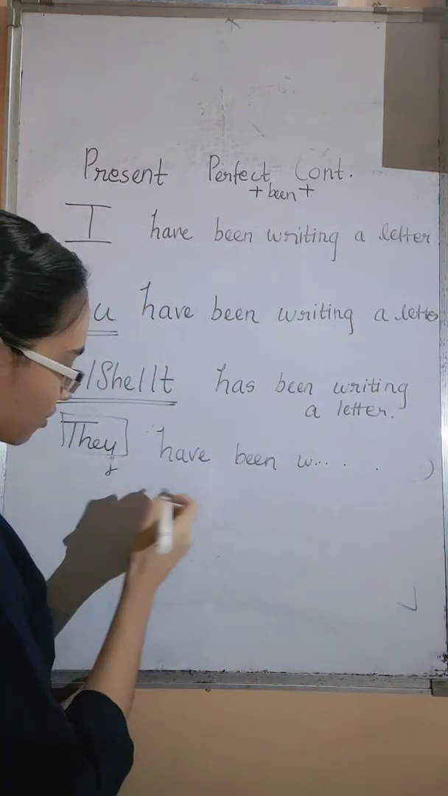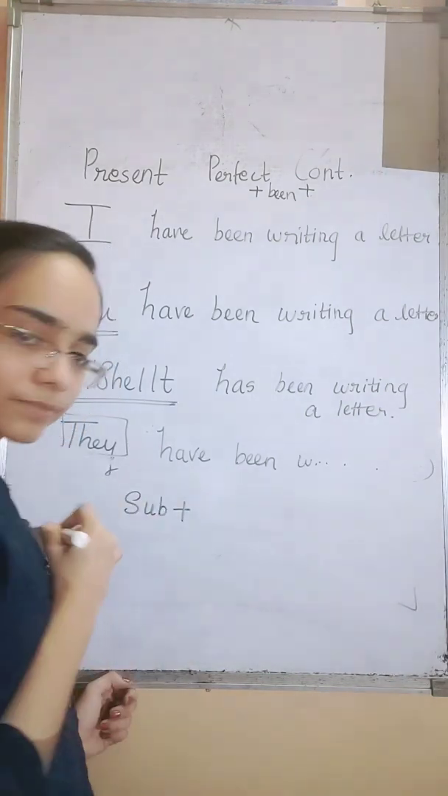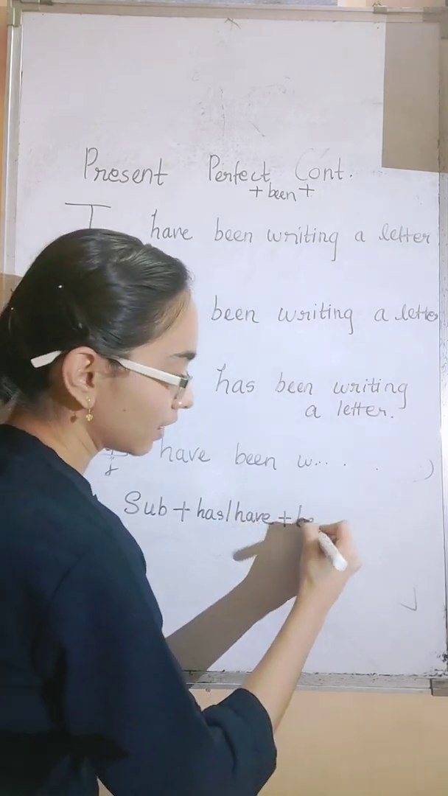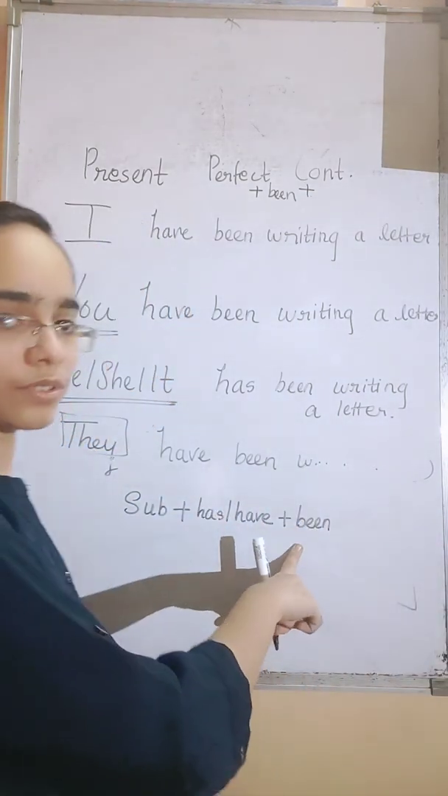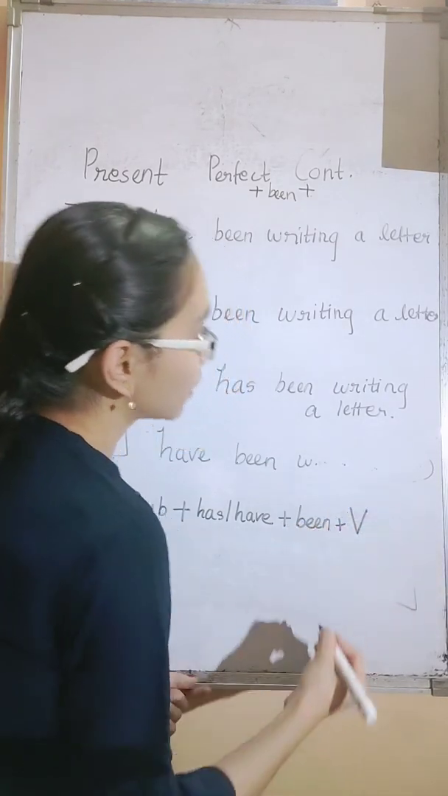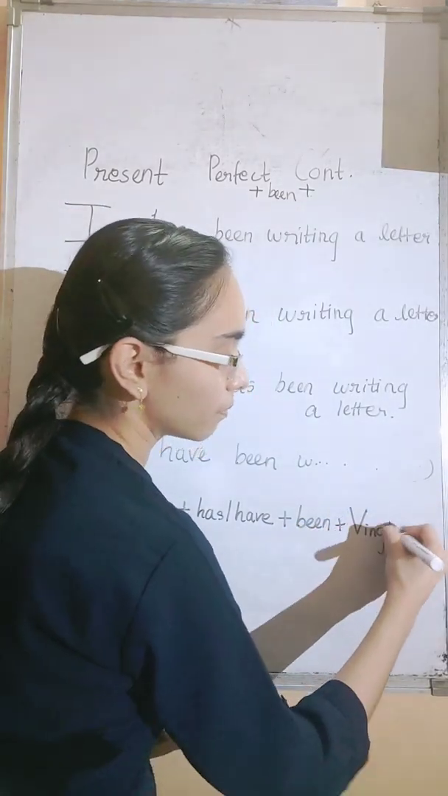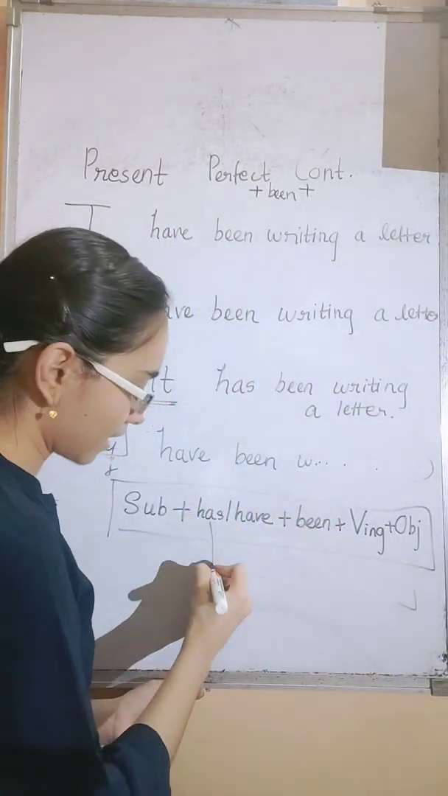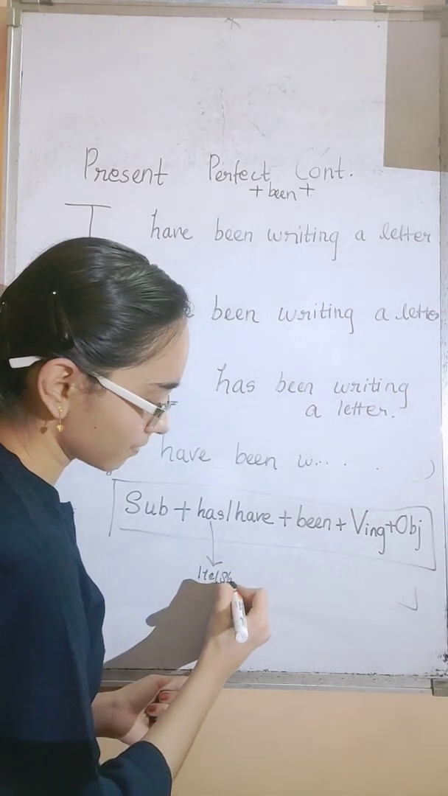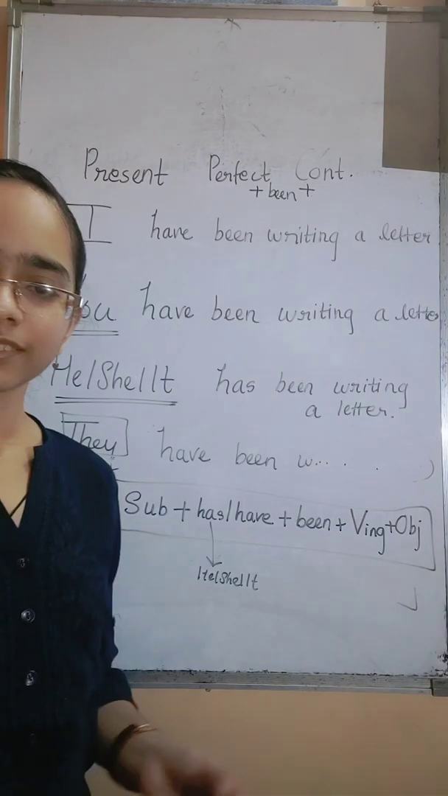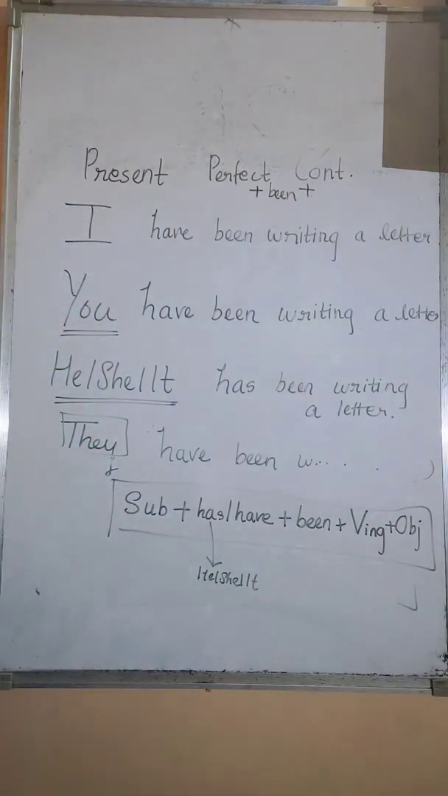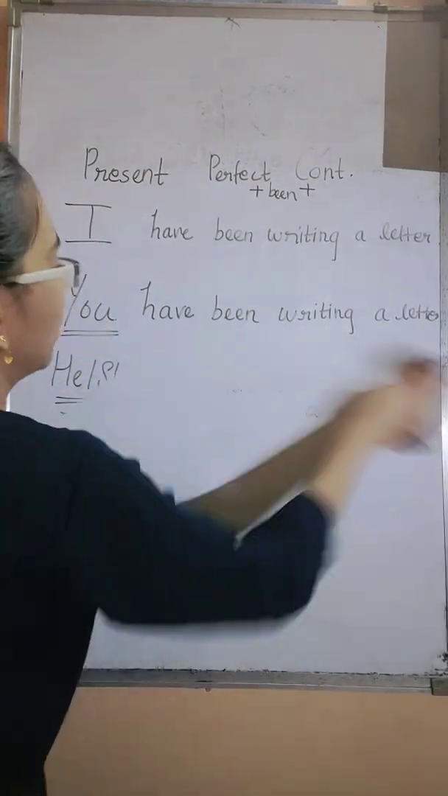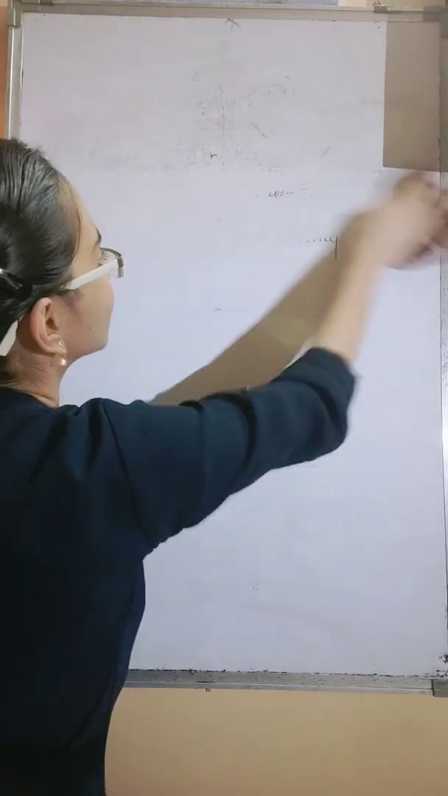So how is the sentence formation? Subject plus has or have plus been. Remember, for perfect continuous we will have to use this word been plus verb in its ing form plus object. Okay, this is the sentence formation. And always has will come for third person singular. Okay, now this is for present tense. Now we will look forward. Now we will see the past tense.